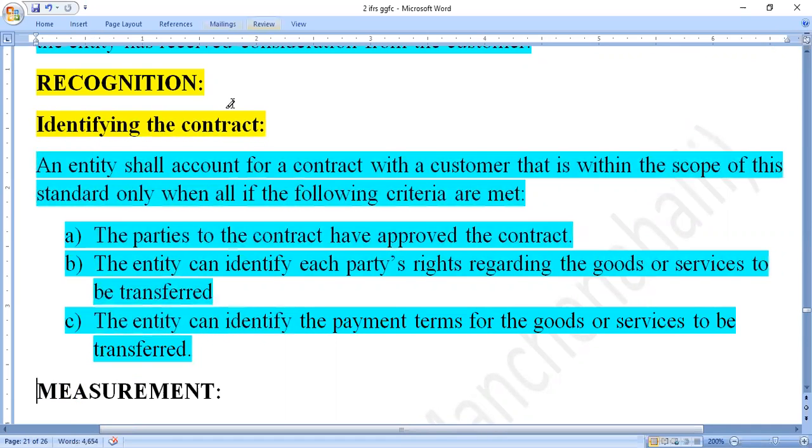Here, identifying the contract is purely related to the revenue from contracts of this Indian accounting standard. An entity shall account for a contract with a customer only if it is within the scope of the standard, meaning within the limitations of the standard.